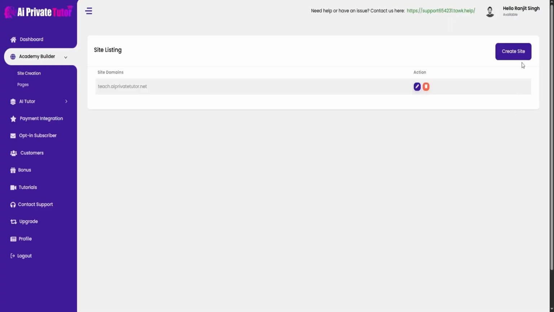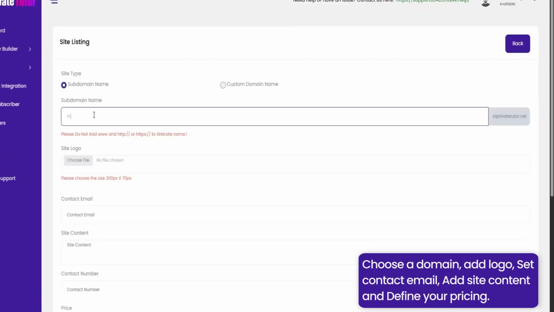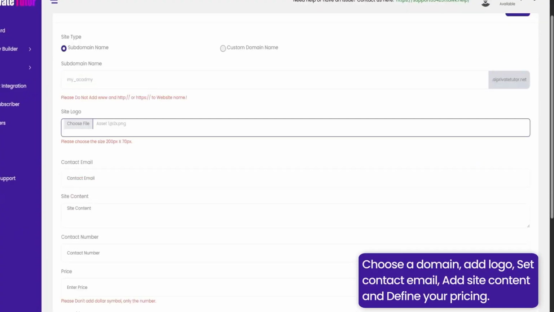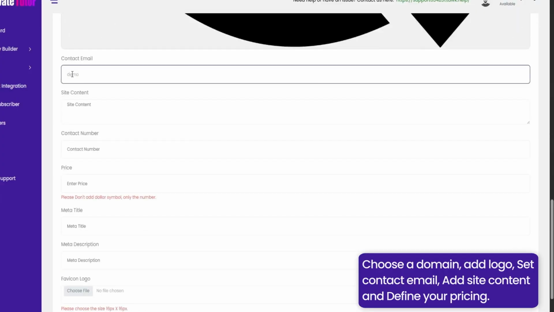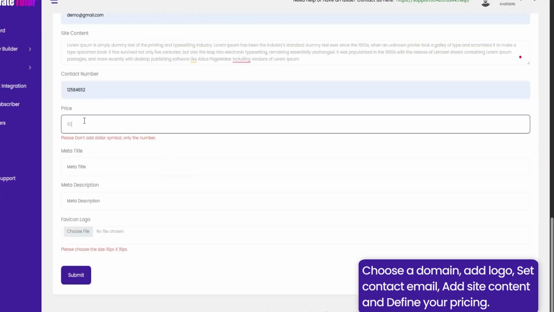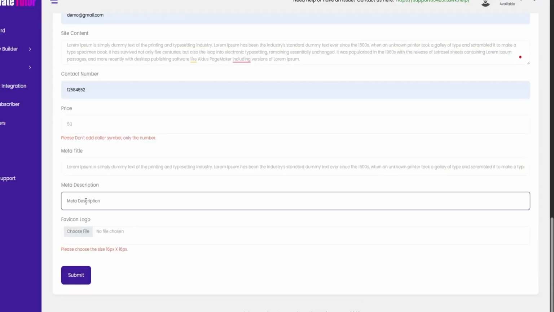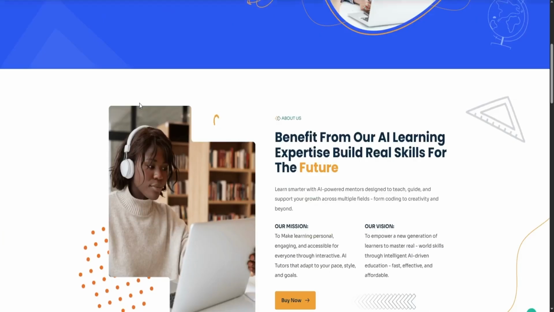Here's how it works. Click Create Site, choose your domain, either a subdomain or your own custom domain. Upload your logo, set your contact email, add your site content, define your pricing, and that's it. Once you're done, your fully automated AI Private Tutor website is ready to go live. Simply click the link, and your live AI Private Tutor site is ready to explore.